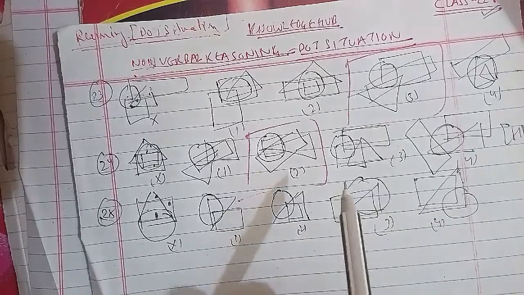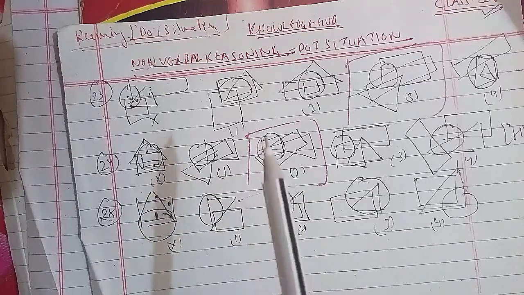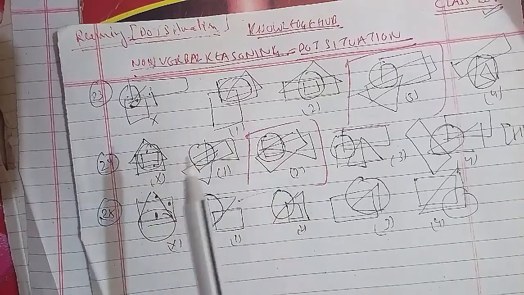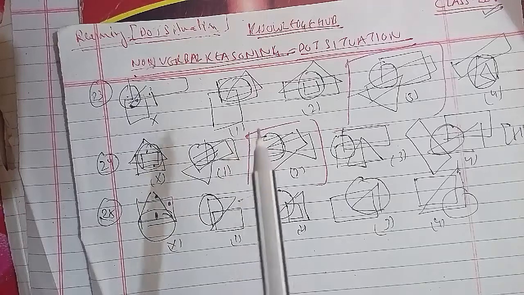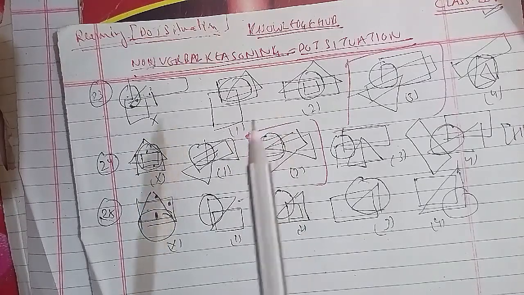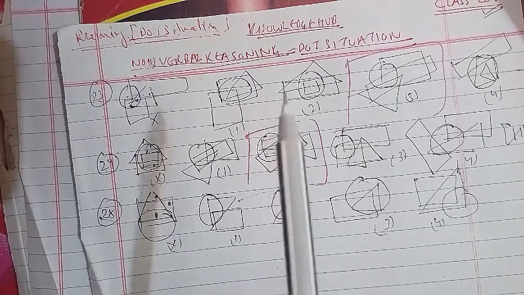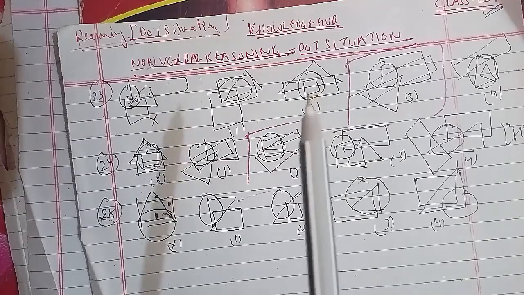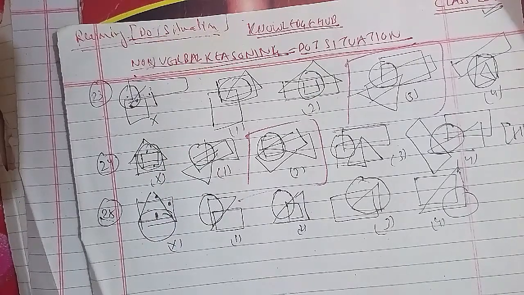So with the same cases we have your questions here. Now in the same case, one of the dots lies only in the triangle, the second lies only in the square, and the third lies in the region that is common to the circle and the square. In figure 2, there is a portion lying in the triangle only, and in figure 3 there is a portion lying in the square only, and in figure 4 there is no portion that is common to the square and the circle within the triangle. So figure 1 contains all three types of region, and figure 1 will be the right answer for this question as well.